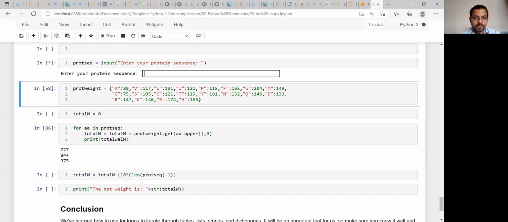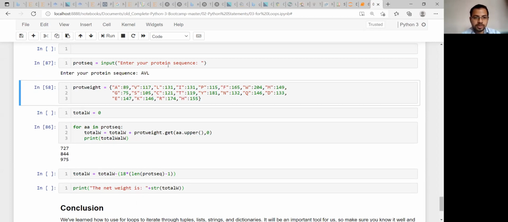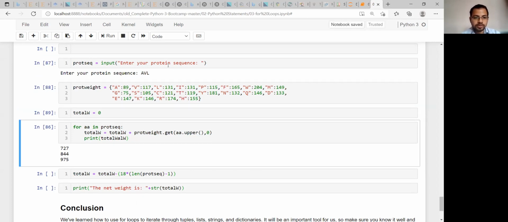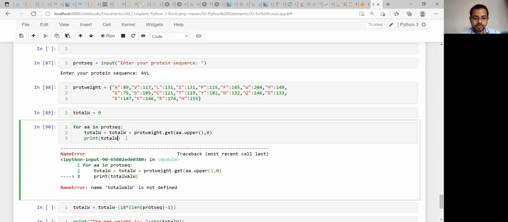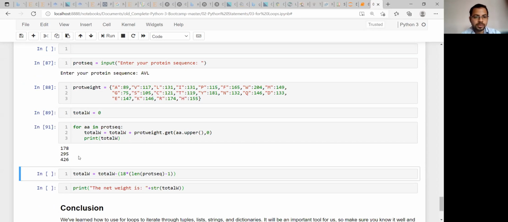Okay, let's run it again. Why is it showing this kind of thing?